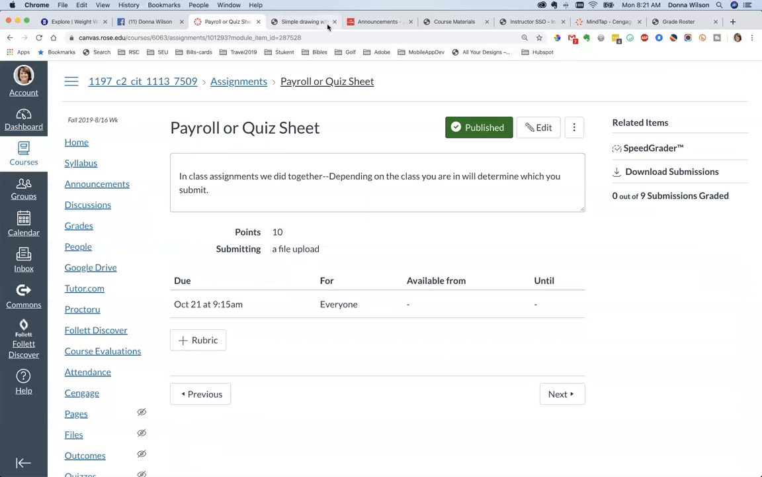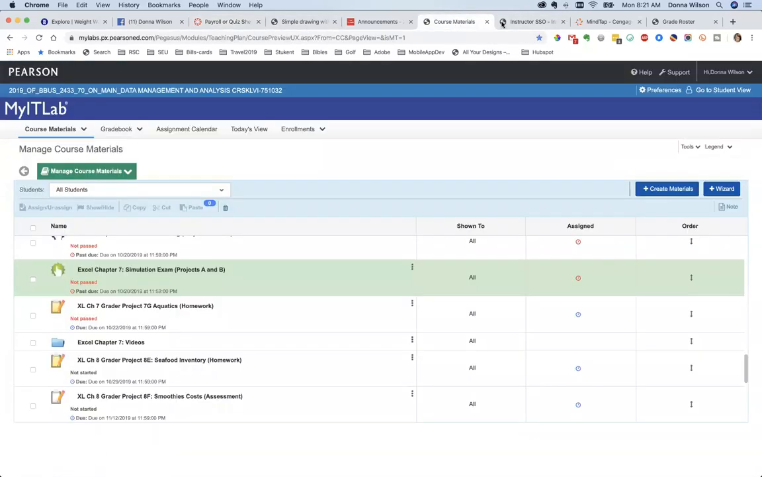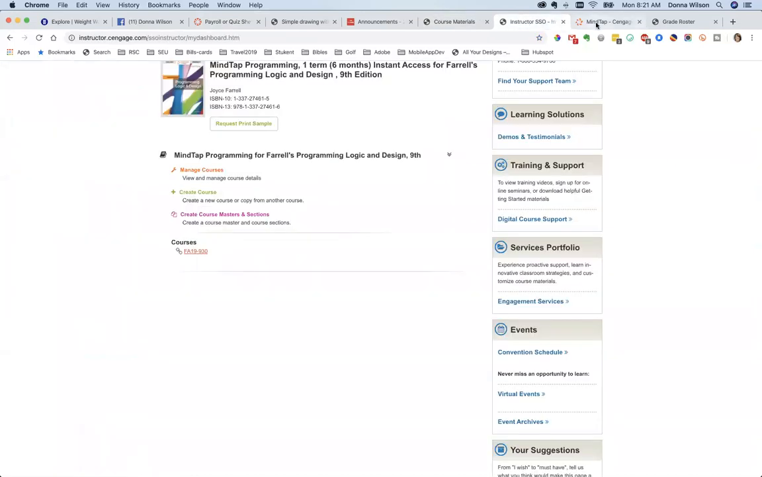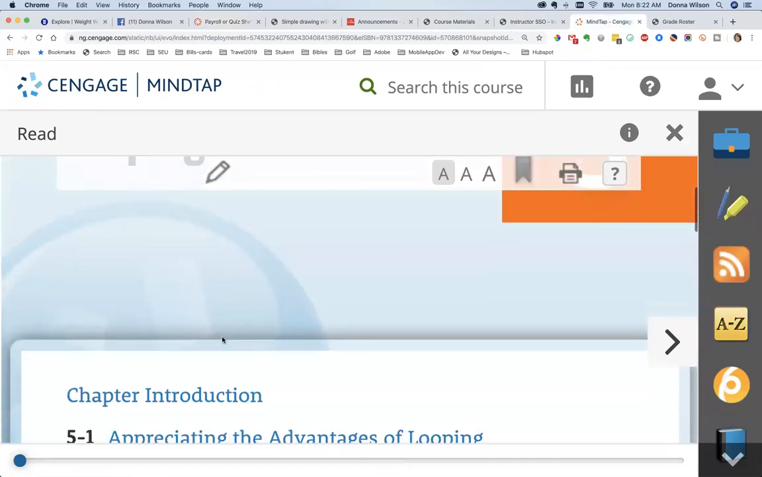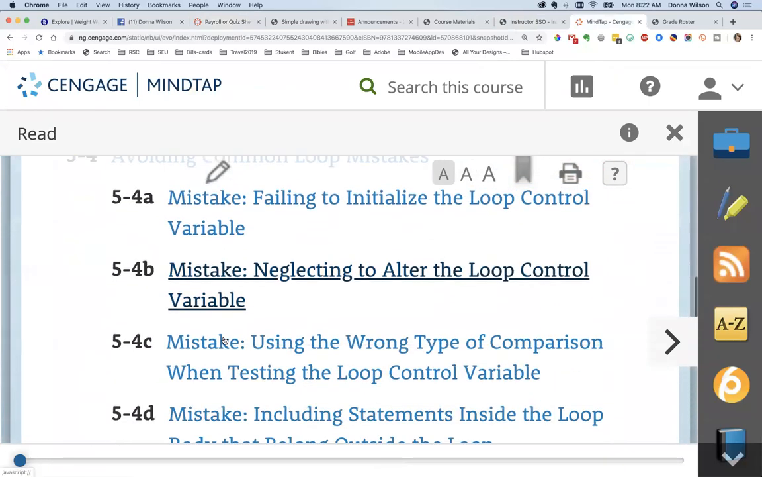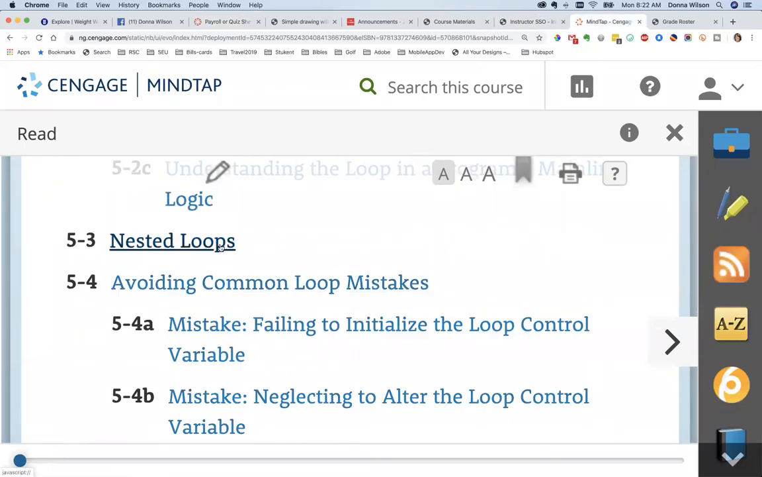Now, when I look into MindTap, what I want to show you is the parts that we did not yet cover. We did talk about nested loops, and that's what that quiz sheet was about. Now, if you don't understand that, please go back and watch that portion of the lecture last week.